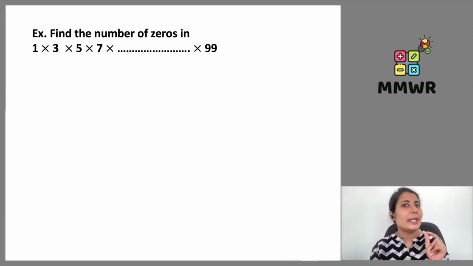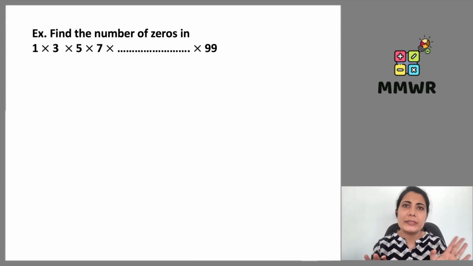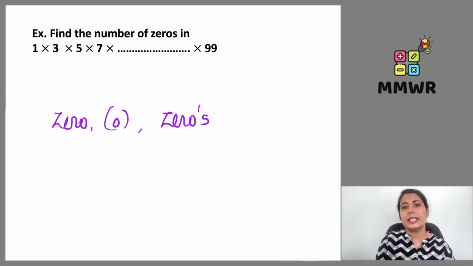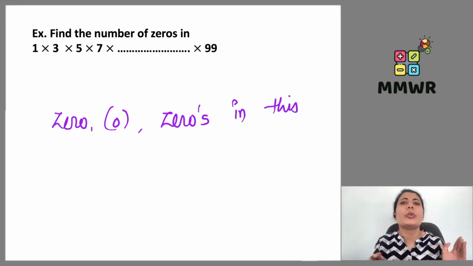And just now we have seen that 5 multiplied by an even number is what gives us a 0. 5 multiplied by 1 will be 5 only. 5 multiplied by 3 will be 15. But at the end it is 5 only. We will not be getting zeros. So we have to find zeros, so here the zeros in this will be 0. Not even a single zero will come at the end.